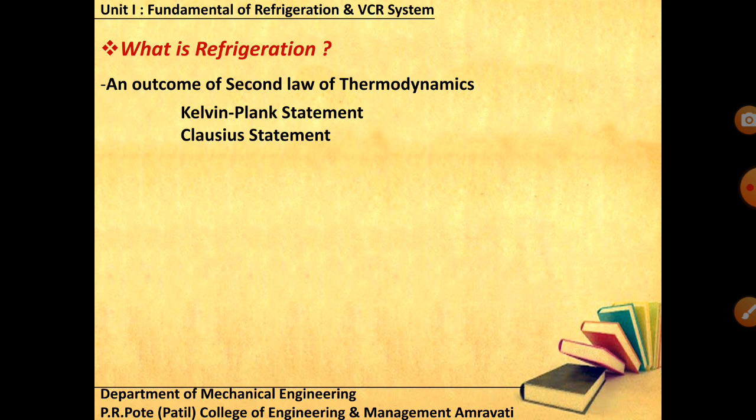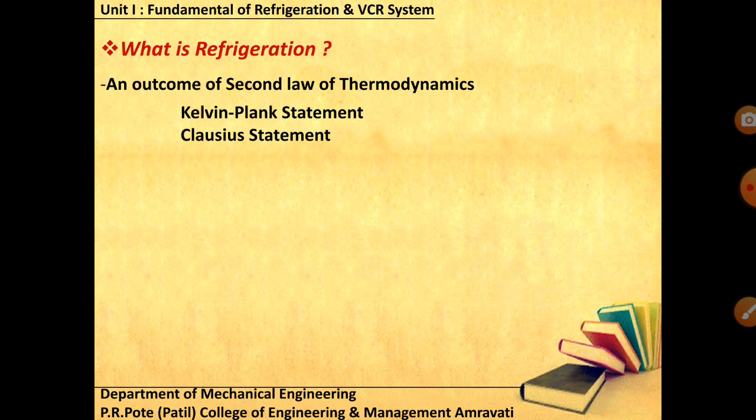Then we went through the first law of thermodynamics, which was about the equivalent conversion of heat and work and vice versa. After that, due to some limitations of the first law, that it does not prescribe the direction of processes and does not exactly give you the quantity of conversions, we generated the second law of thermodynamics, where we got two statements.